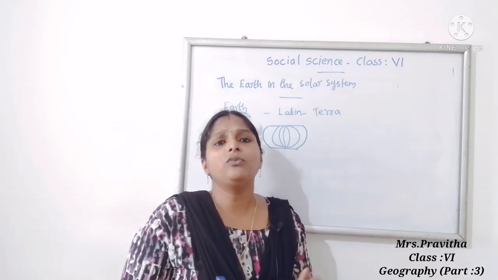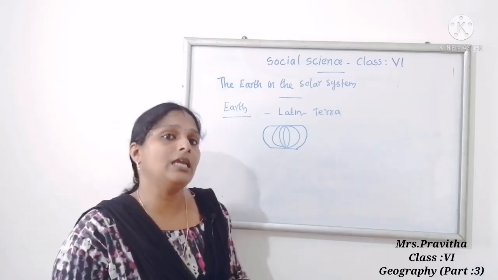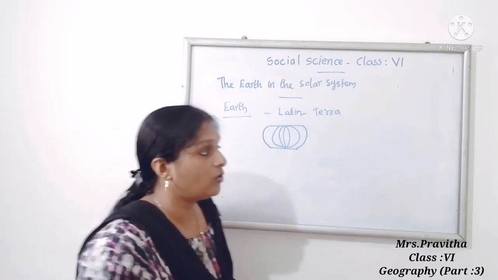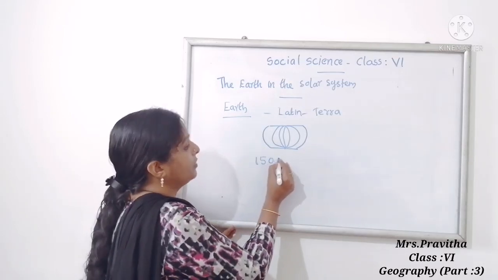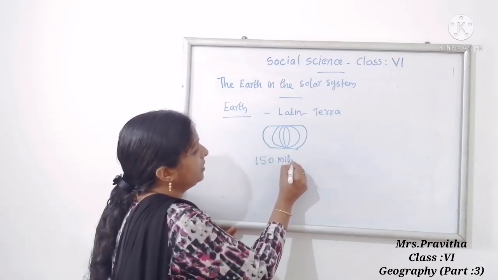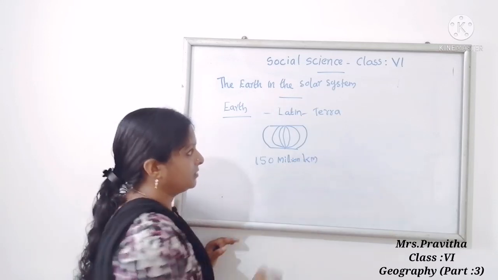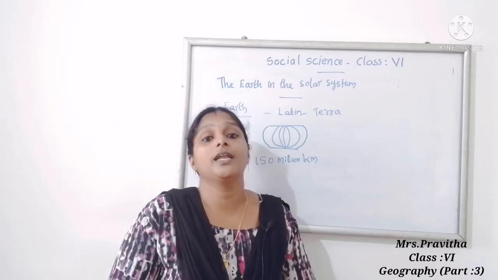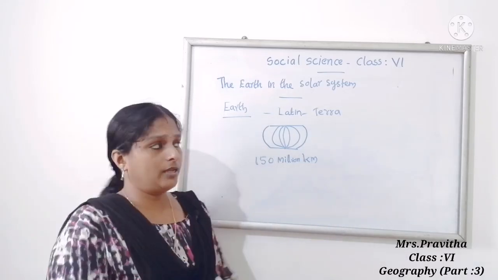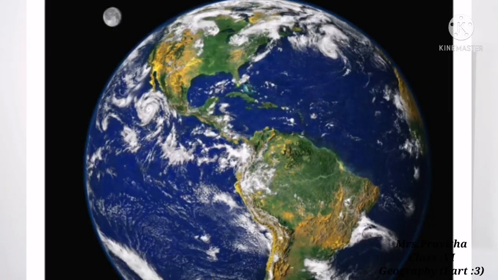What about the distance of Earth from the Sun? 150 million kilometers. The distance of Earth from the Sun is 150 million kilometers.